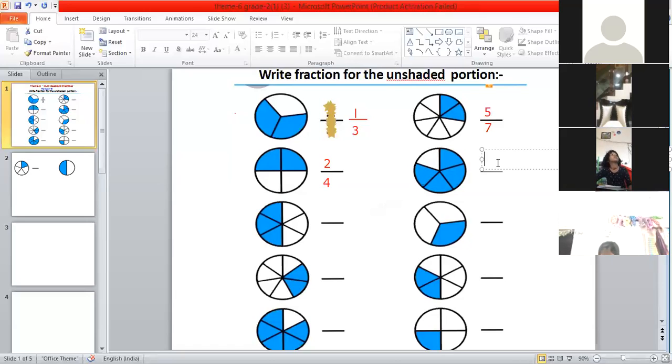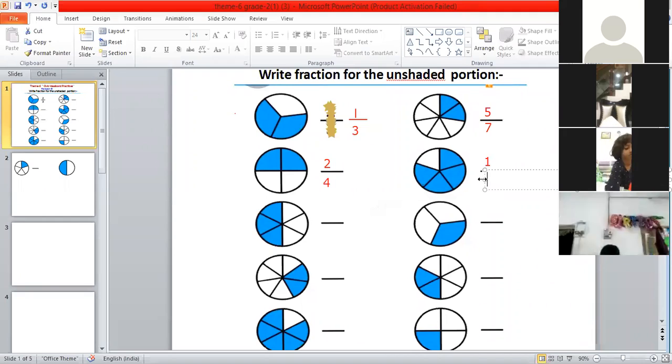And total number of parts? 5. So what is the fraction for the unshaded part? 1 by 5. Very good. Yes, children, answer will be 1/5. Very good, Advait. That's the correct answer.